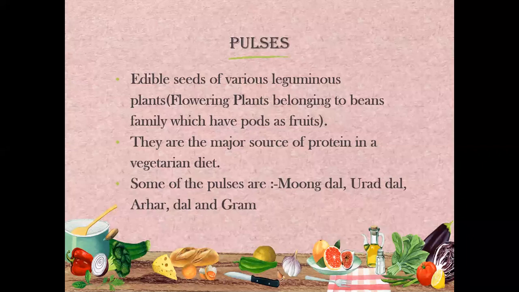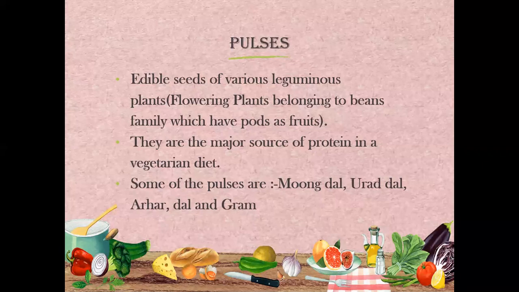So these are some of the examples of pulses you can see here. We have first the moong dal. The moong dal can be found in many other ways. We have green moong dal, we have yellow moong dal. There are many other types of moong dal also. This is a common variety. I'm giving you a picture.